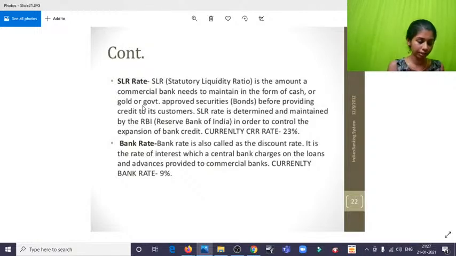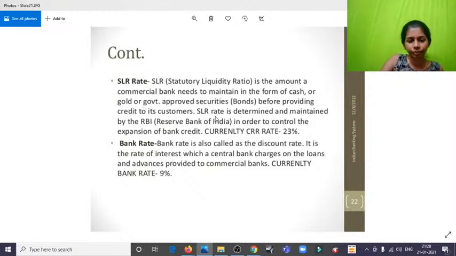So that's the reason why the SLR is being constituted. That is RBI saying that even if you get 1,000 crores of rupees, you have to maintain a certain percent of the amount as liquid. That is as ready cash or as gold or liquid assets. You can deposit it in some other place, but you have to keep it with yourself.